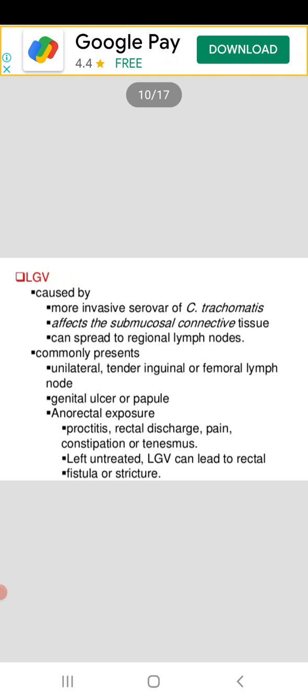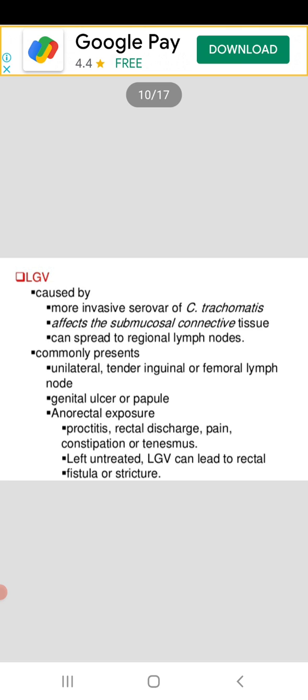Then LGV. How is LGV caused? What is LGV? LGV is lymphogranuloma venereum. In the earlier slides, in the introduction of sexually transmitted disease, that is genital infection, everywhere we have seen this word LGV. I think I have told you the full form; if not, it is lymphogranuloma venereum. You have studied this in your microbiology.